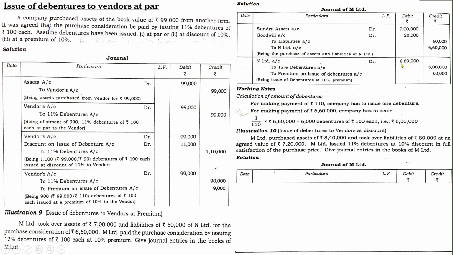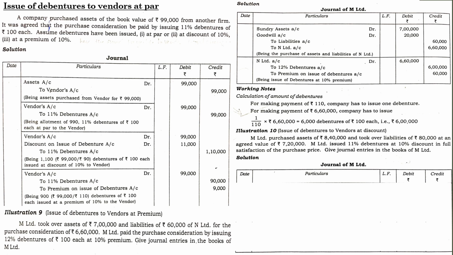And we have already written 6,60,000. Here it is 6 lakhs. So what will be the remaining amount that has to be shown in the premium on issue of debentures? It will be 60,000. That is the easiest method. Actually there is a method for finding out the premium on issue of debentures, but instead it is better to follow this. That will be much better.